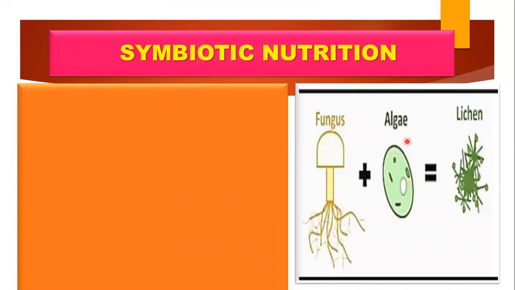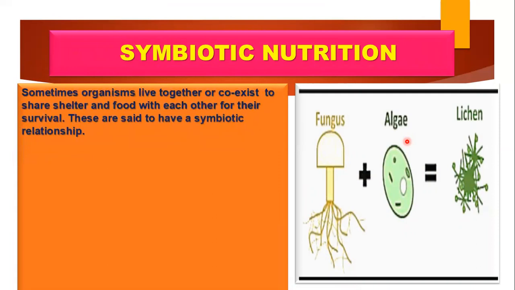The last mode of nutrition in heterotrophic nutrition is symbiotic nutrition. Symbiotic nutrition is one in which both organisms coexist and both are mutually benefited by the presence of each other. That means both organisms live together, and they share shelter and food with each other for their survival. So both parties are in a win-win situation because both are mutually benefited. Both are getting something from the other, right? One very common example is that if you have ever seen buffaloes and small birds, you can see them on the buffaloes.